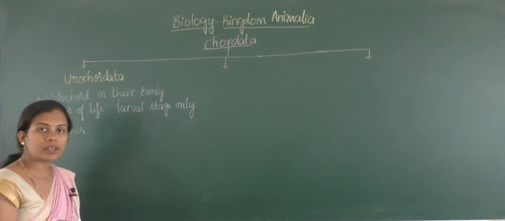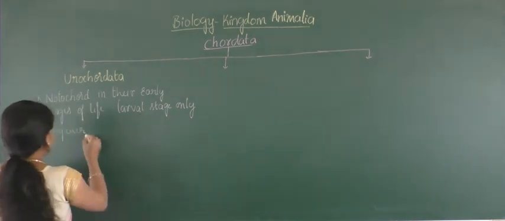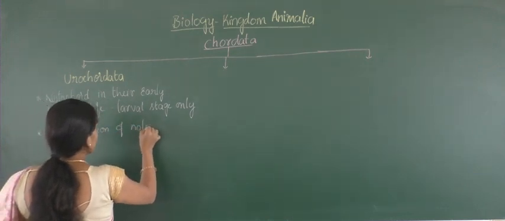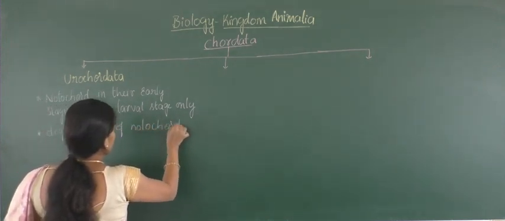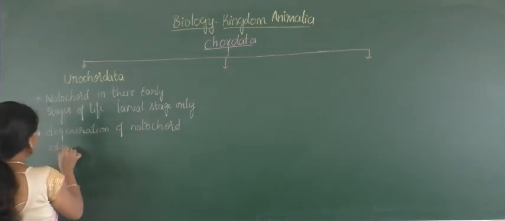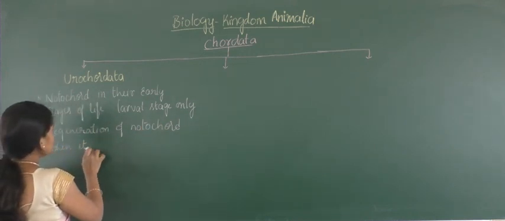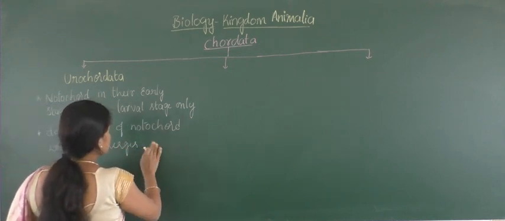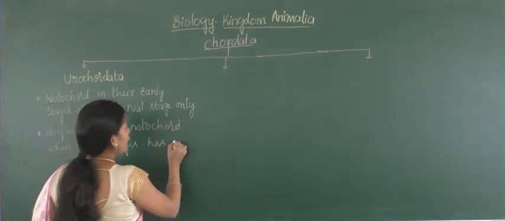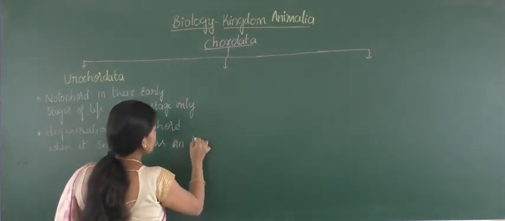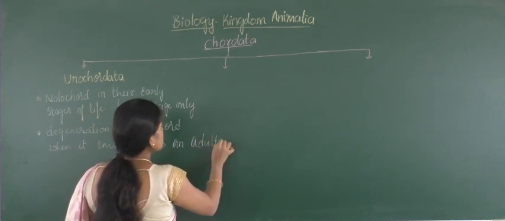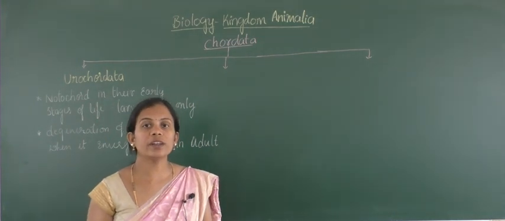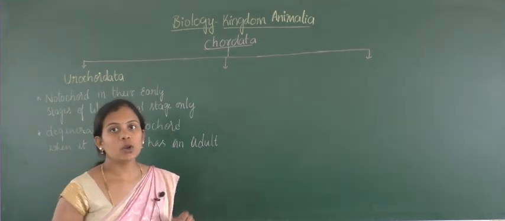In case of these, you can observe the degeneration of notochord, that is, losing it, when it emerges as an adult. When it is developed into an adult organism, it loses or degenerates the structure called notochord.